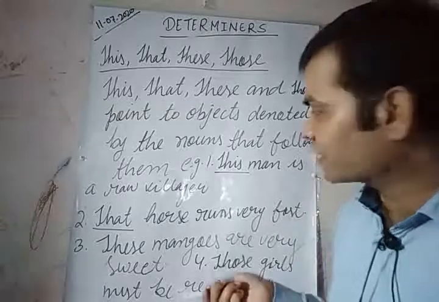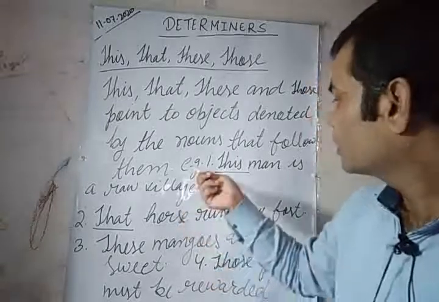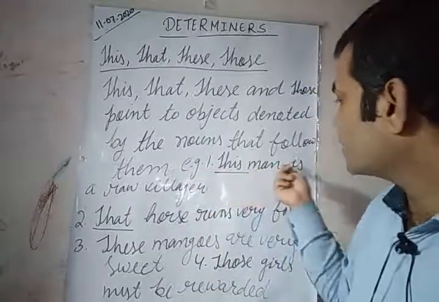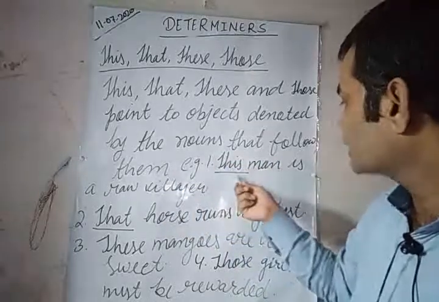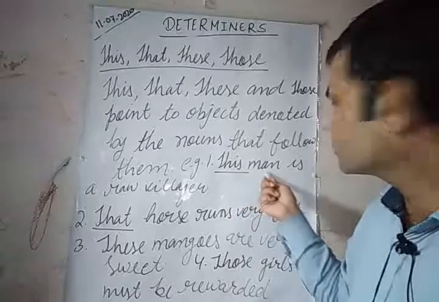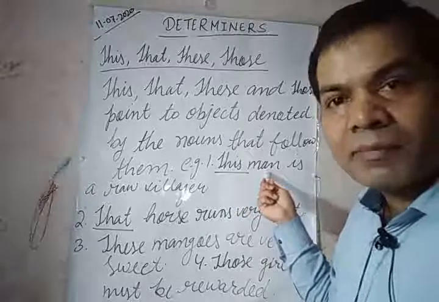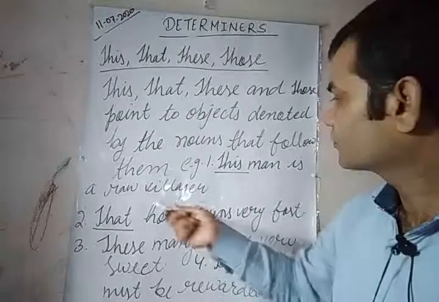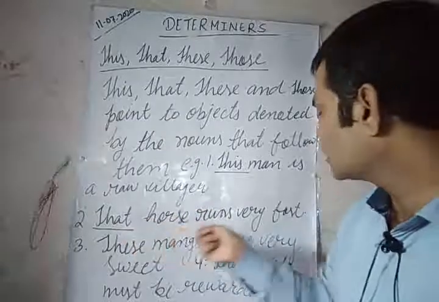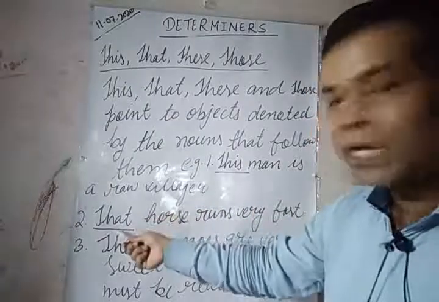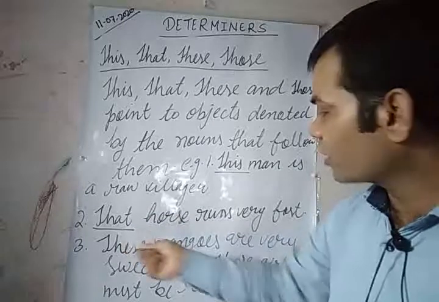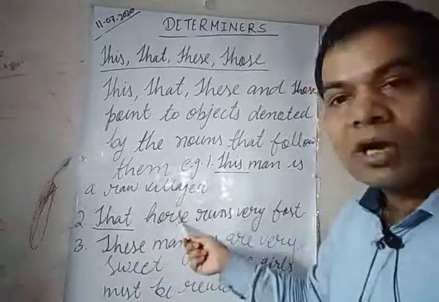Let us go through the examples. This man is a raw villager. This man, it has been used to point out the noun man. That horse runs very fast. That has been used to point out the noun horse.